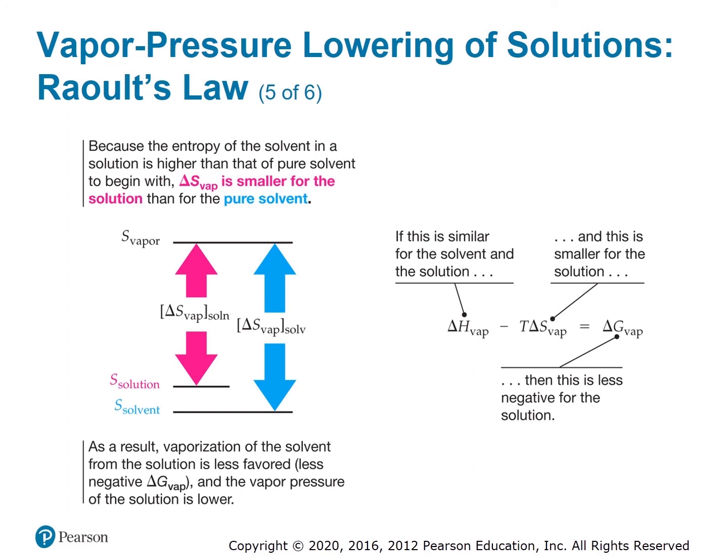As a result, the entropy difference between the vapor phase and the solution is smaller than the entropy difference between the vapor phase and the pure solvent. Therefore, the T times delta S of vaporization portion of the formula becomes smaller for any given temperature. This results in delta G being less negative, or less spontaneous, for the vaporization process. Hence, vaporization from a solution is less favorable than it is from a pure solvent.